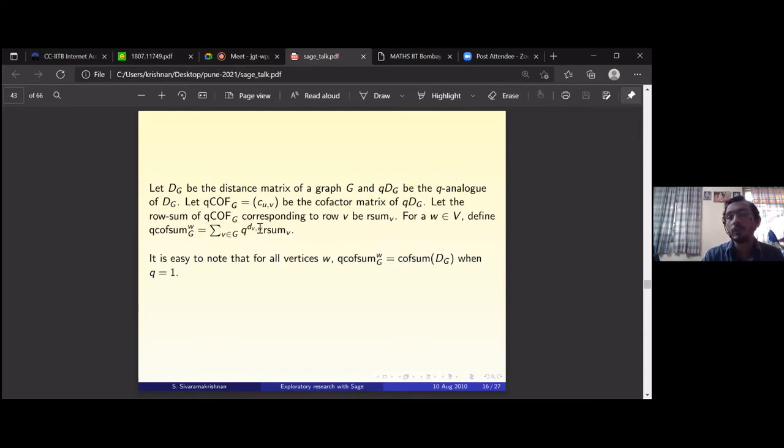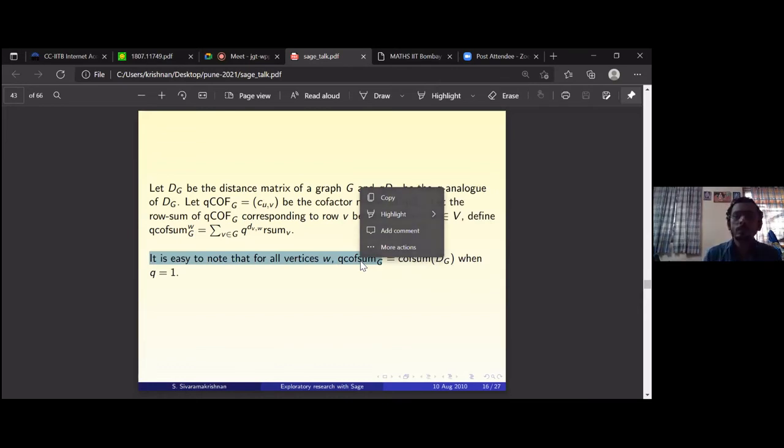When q equal to 1, this q power something will be 1, so it is 1 power something into row sum, and you have set all the q's to be 1. So this equality will come. But what about arbitrary q?